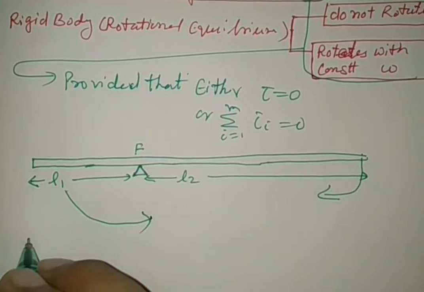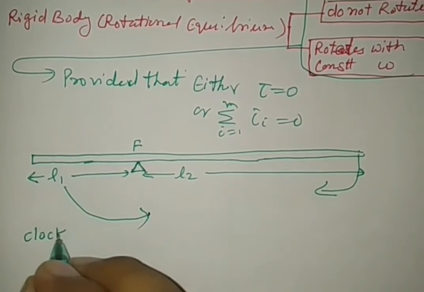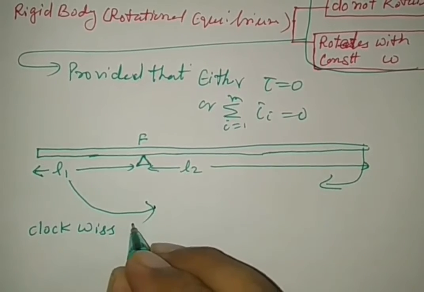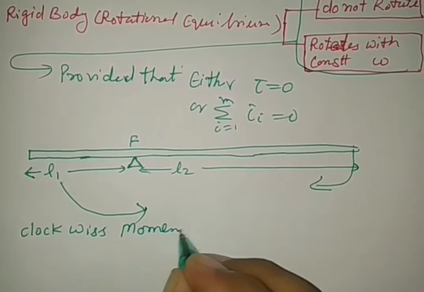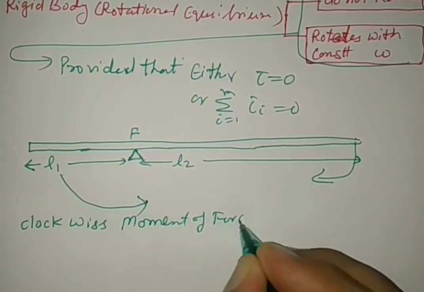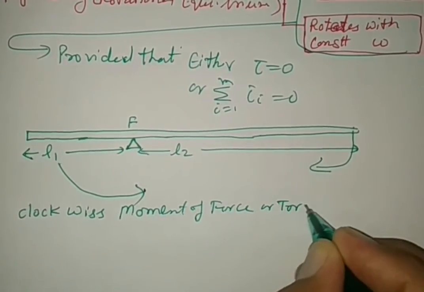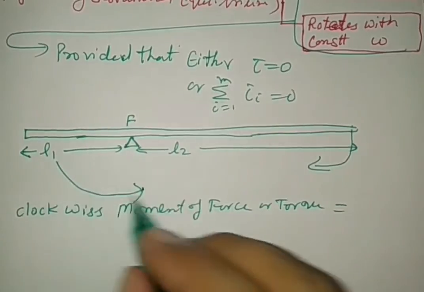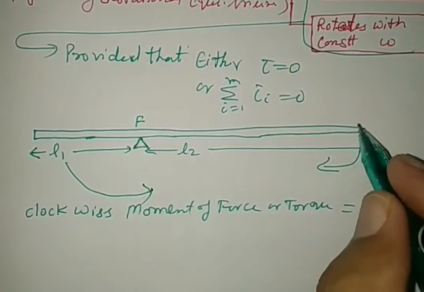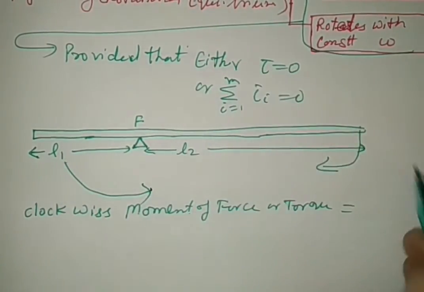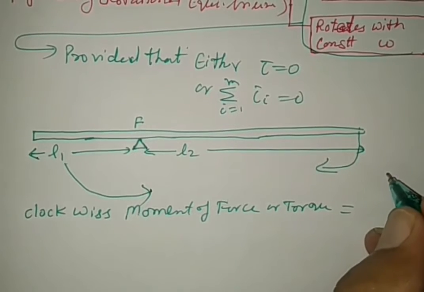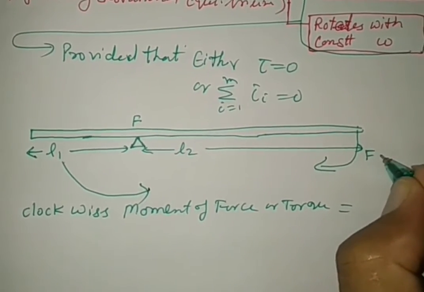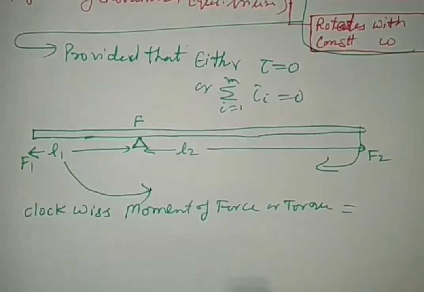So there are two types of moment of force. Clockwise moment of force or torque: let the force acting on this side be F2 and here F1.